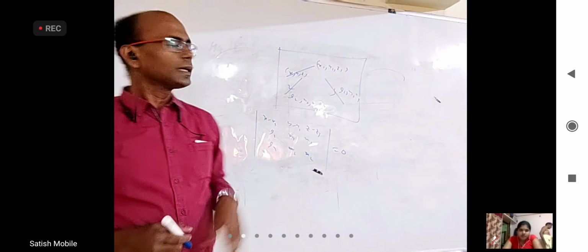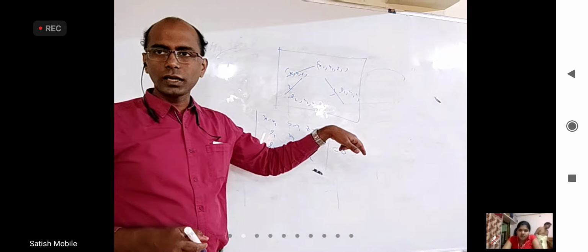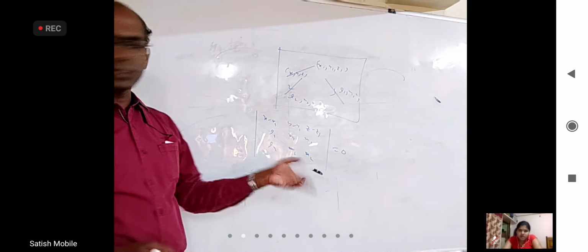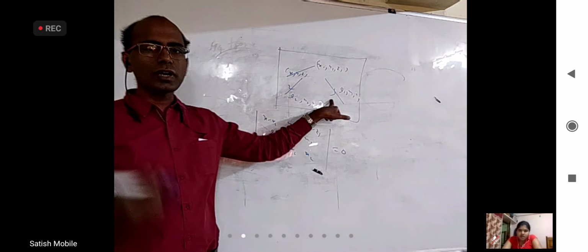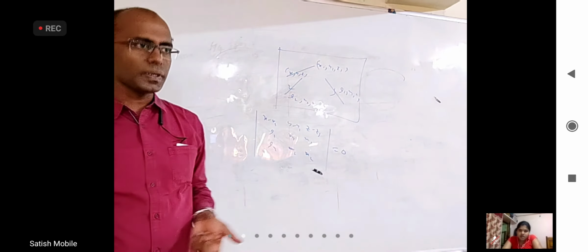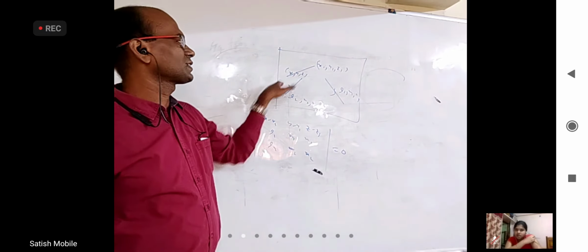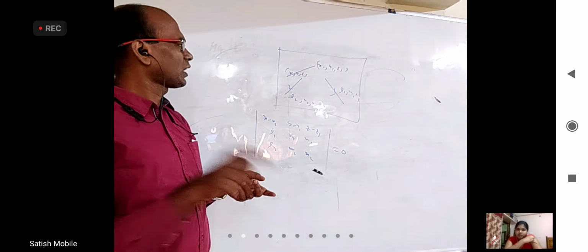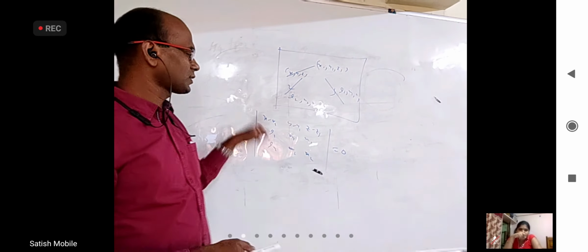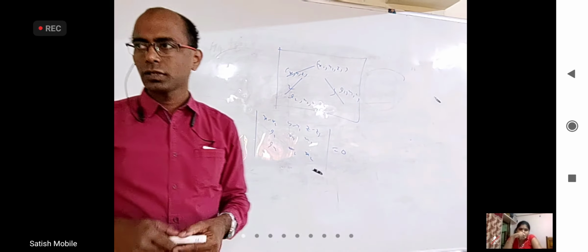Correct, no? When three vectors are coplanar, just now we studied, the determinant should be 0, na? That's all. These are determinant. This is as good as L1i plus M1j plus N1k. This is as good as L2i plus M2j plus N2k. And this vector is as good as x minus x1 into i, y minus y1 into j, z minus z1 into k. When three vectors are coplanar, that should be 0. That's how it has come.